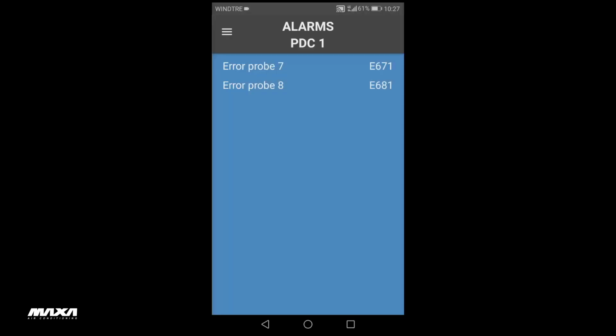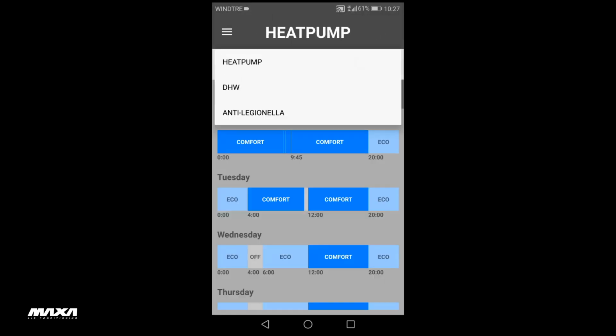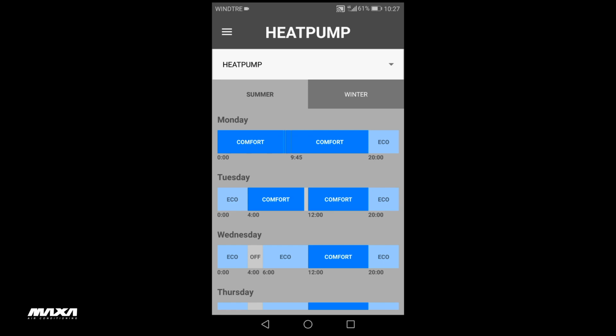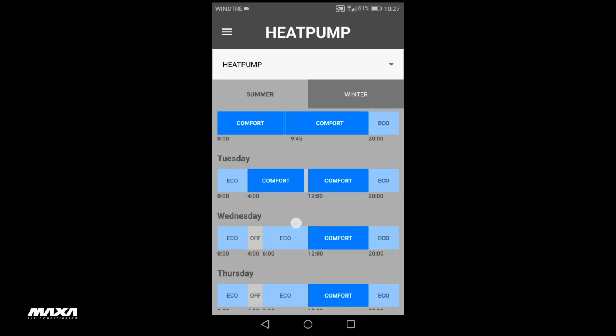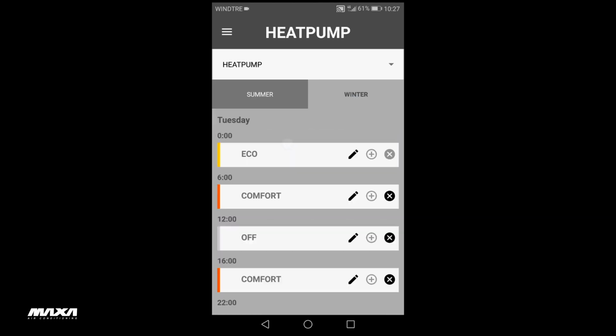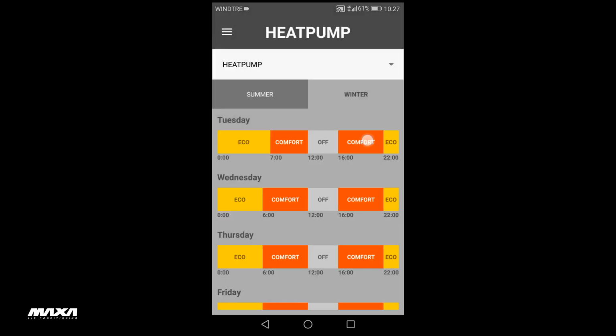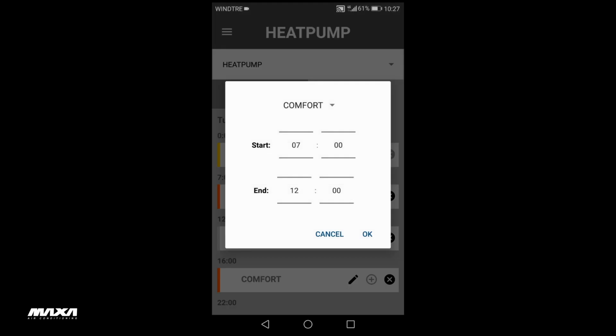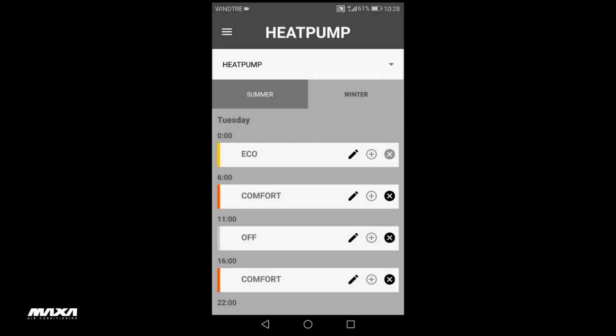Now select Programming from the menu. Then select Heat Pump. It is possible to select programming for both summer and winter. By selecting a band and pressing the edit symbol, you can change its start and end times, status and set point. You can also add or delete time bands.